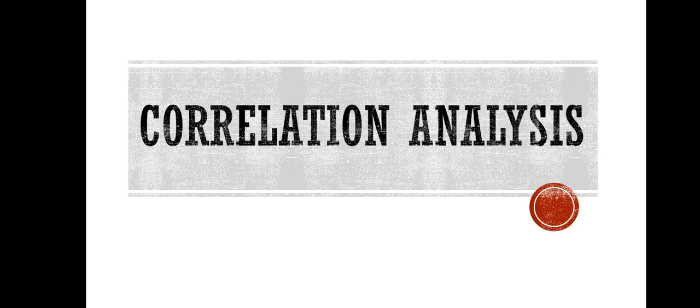So for this one, we will talk about two topics, no? First, the correlation analysis, and the second one is the regression. This time, we will just talk about the correlation analysis. To start, let me show you our learning objectives.